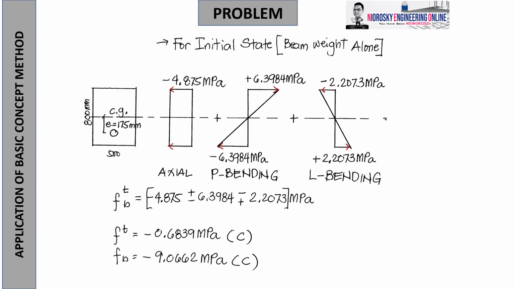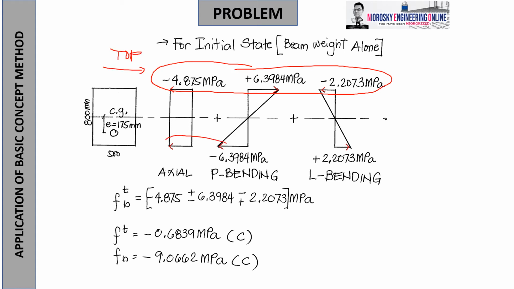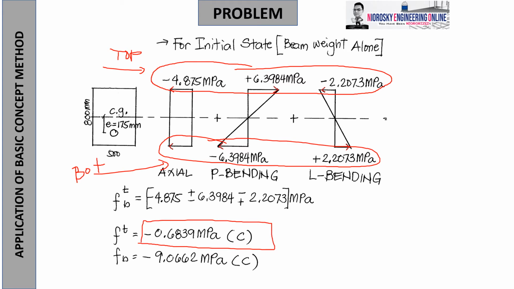So what we are going to do is, for the top stress, you just add these values. This will compose the top, and for the bottom, it is this one. Using the proper sign, negative 4.875 plus 6.3984 minus 2.2073 will give you this value.